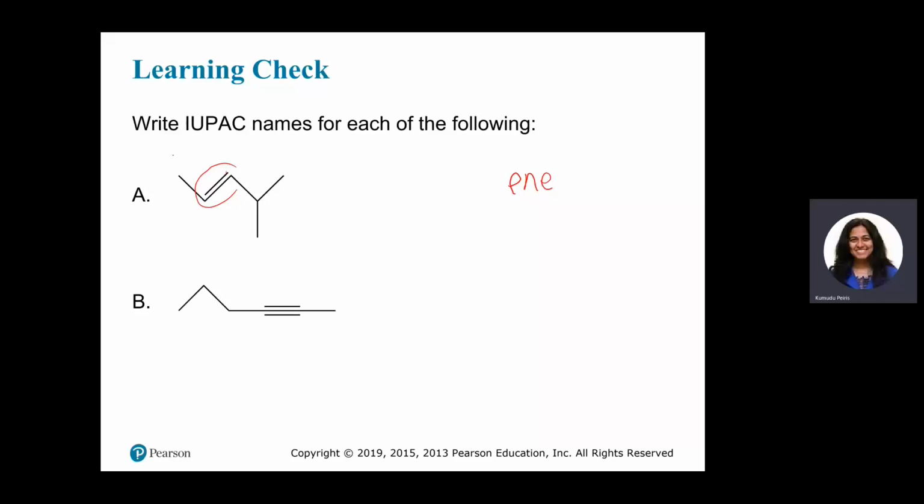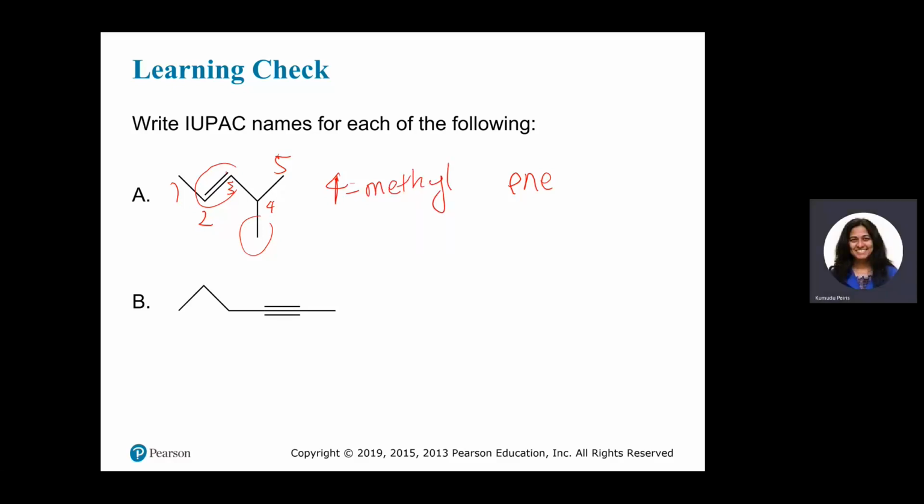Therefore, we need to start the numbering from the left-hand side, and this carbon-carbon double bond must be included in the longest unbranched carbon chain. 1, 2, 3, 4, 5. So there is a substituent. It is a methyl group. Where is it? So we need to mention its location. 4-methyl.